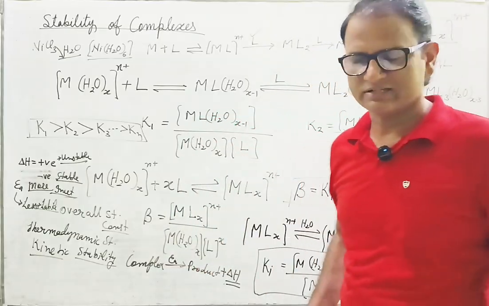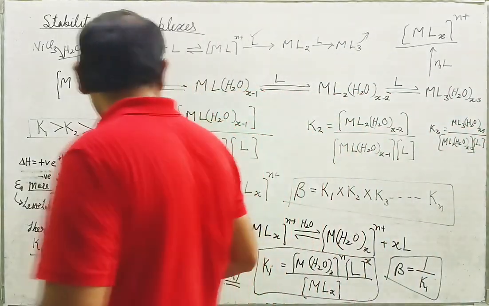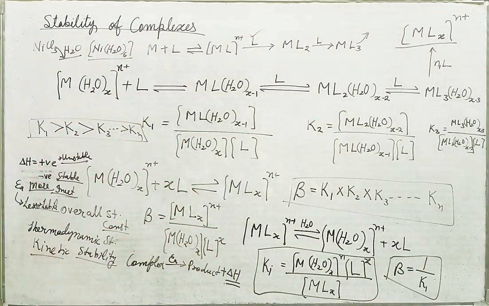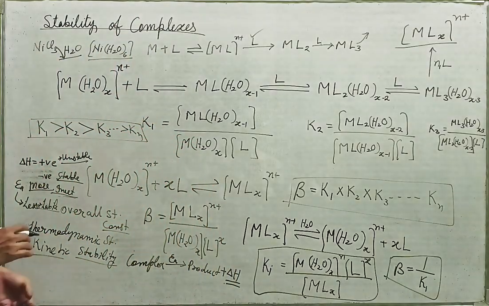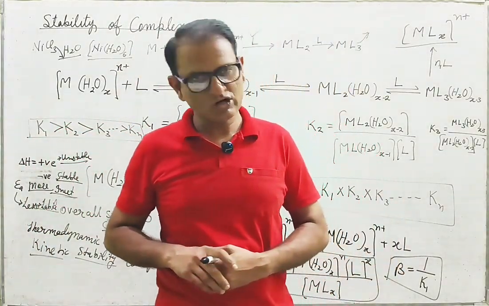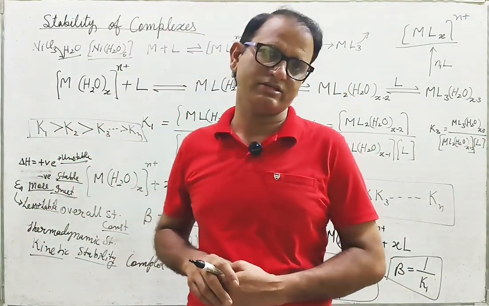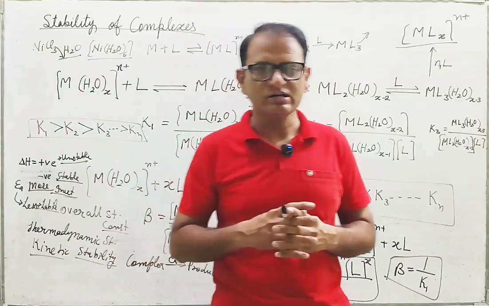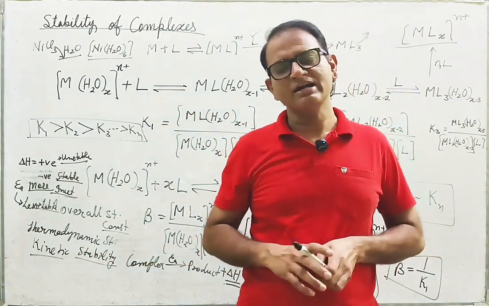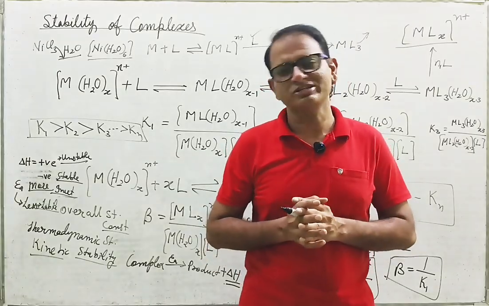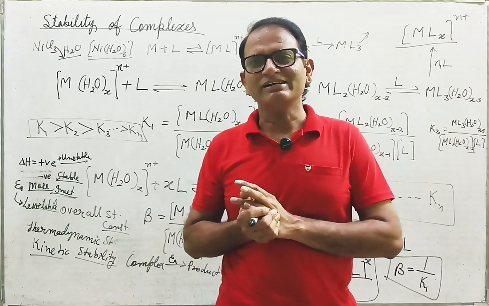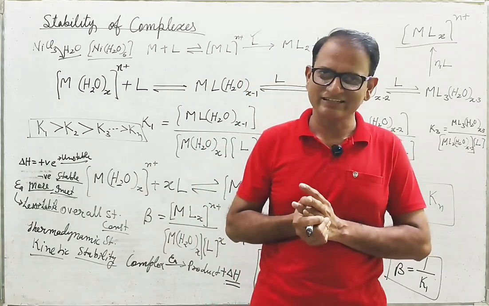There are so many factors which can affect the stability of our complexes. One is the charge on central metal atom. More the charge, more will be stability, because if the charge is more, the ligands will approach closer to the central metal atom and more stronger will be the coordination bond between central metal atom and ligand.